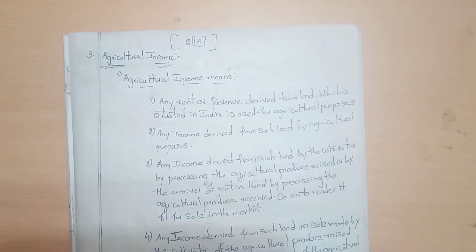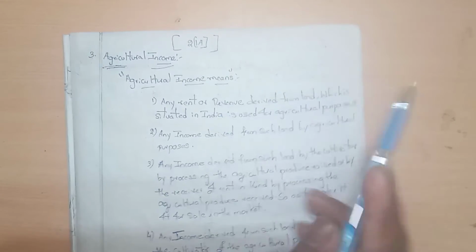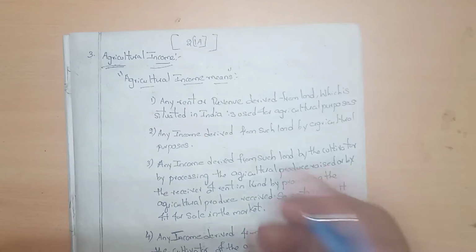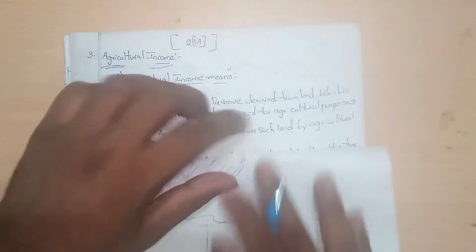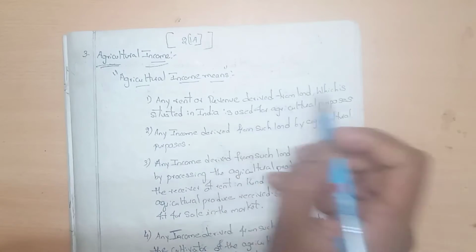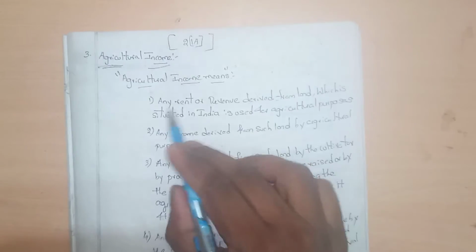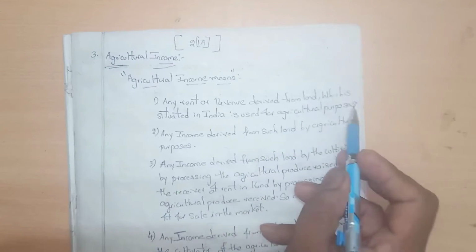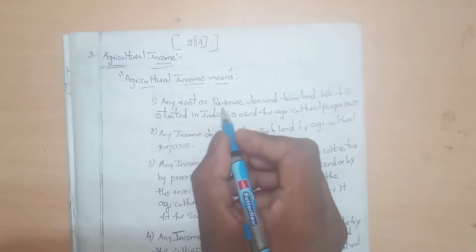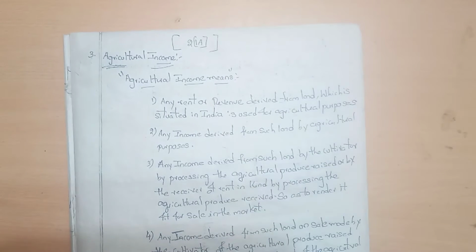Agricultural income means any rent or revenue derived from land which is situated in India and used for agricultural purposes. Derived means coming from the land.